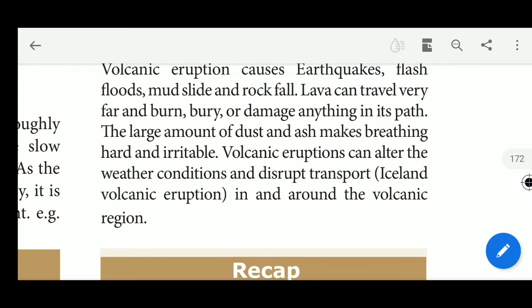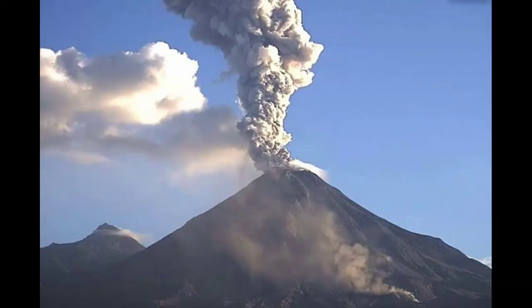The large amount of dust and ash makes breathing hard and irritating. So dust and ash are produced by the volcanoes during the volcanic eruption. The volcanic eruption can alter the weather condition and disturb transport in and around the volcanic region. So these are the destructive effects of volcanic eruption.